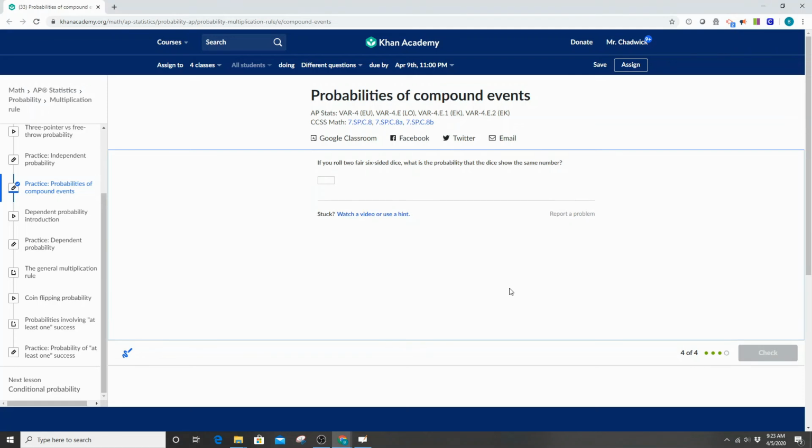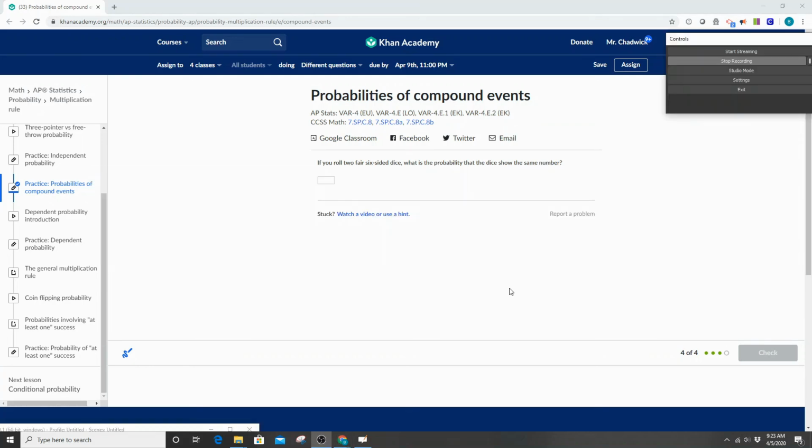All right, we're on the final problem here. It says, if you roll 2 fair six-sided dice, what is the probability that the dice show the same number? All right, again, we're going to make another table on this. And remember, dice are just like throwing any sort of board game you've had. You roll to figure out how far you go. It's like Monopoly. But we have 2 of them. And so you're going to throw 1 at a time.